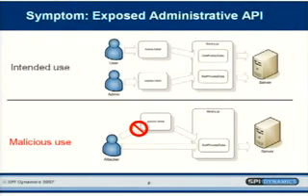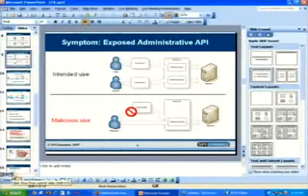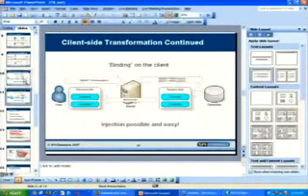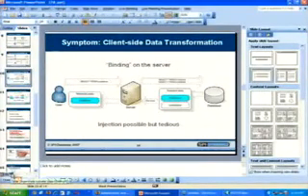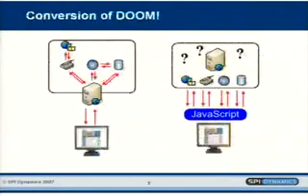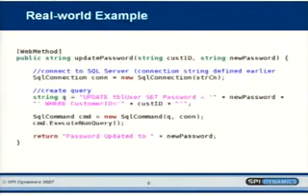Just like we saw before with the pricing attack, it comes down to calling things in a way that wasn't intended. When this was a traditional web application, when this wasn't Ajax, this was probably okay. There was no way to directly call that method. Right. We'll show you one that we actually got from a code test here. Where'd it go? So this is a real-world example.